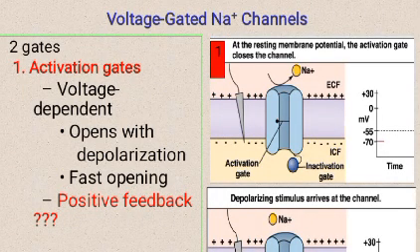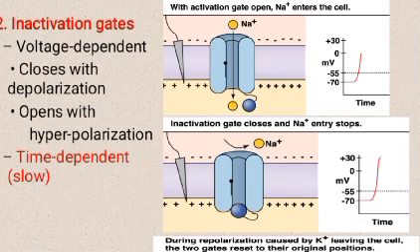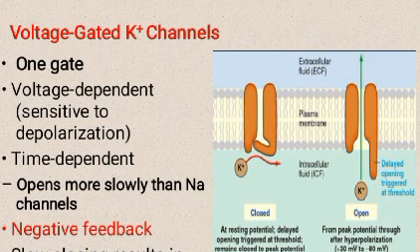Voltage-gated Na channels: two gates. Activation gates: voltage dependent, open with depolarization, fast opening, positive feedback. Inactivation gates: voltage dependent, close with depolarization, open with hyperpolarization, time dependent, slow. Voltage-gated K channel: one gate, voltage dependent, sensitive to depolarization, time dependent, opens more slowly than the sodium channel, negative feedback, slow closing results in hyperpolarization.